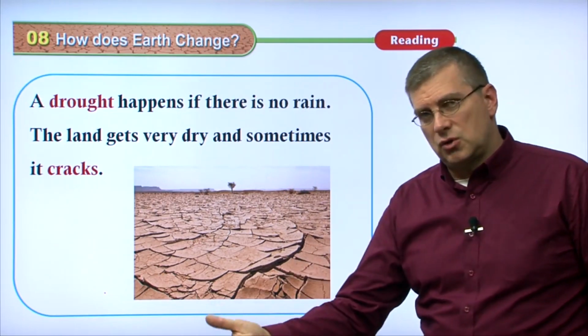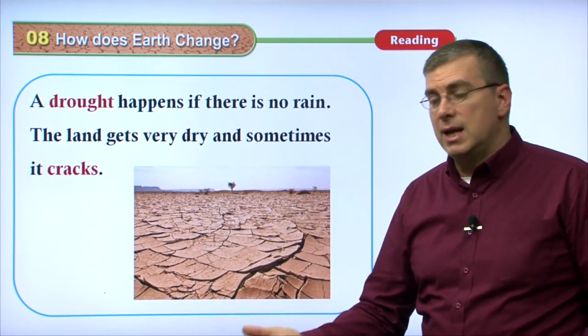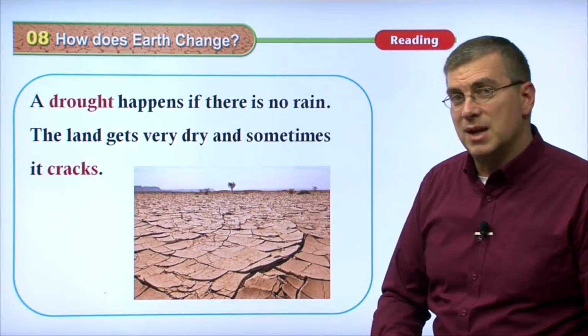A drought is too much rain. A flood is too much rain. A drought is not enough rain.